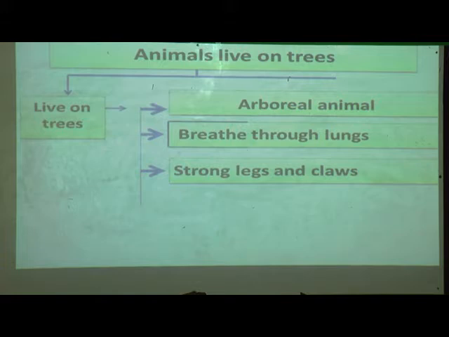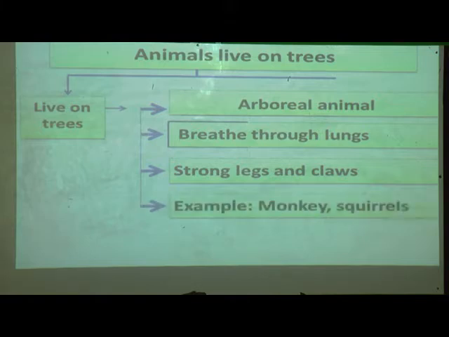They have strong legs and claws, which help them to climb a tree. Examples: monkeys and squirrels. Monkeys use their tail to swing on trees.